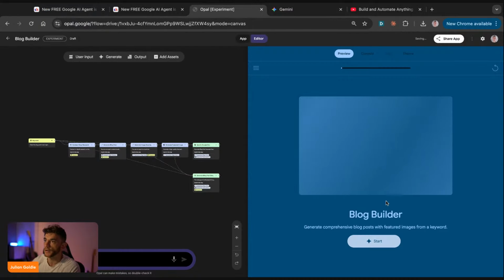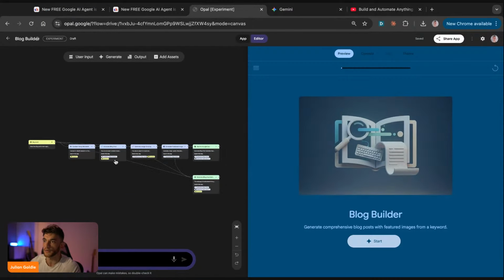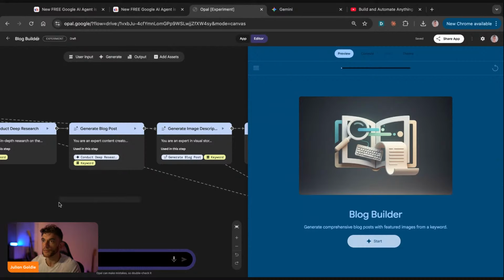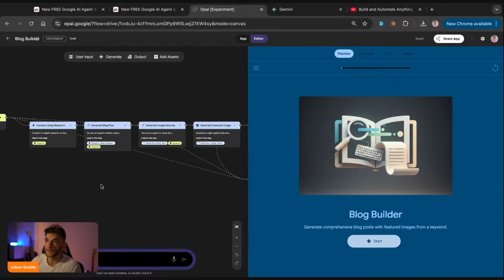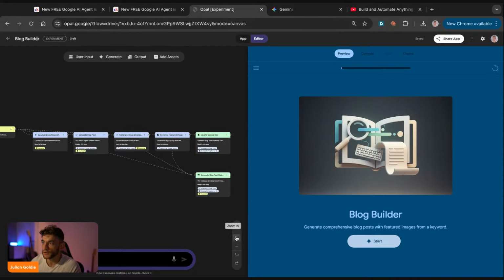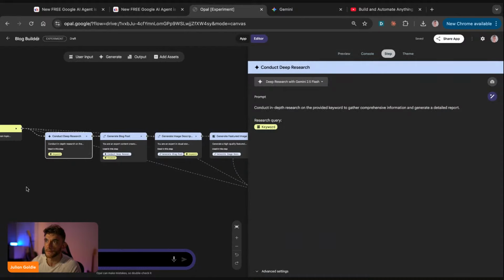Now, in the meantime, there we go. We've already got the block builder ready to go. That was pretty fast. So you can see here, for example, what does it do? How does it work? Well, you can actually switch between this and see what they've built, see how to build it.